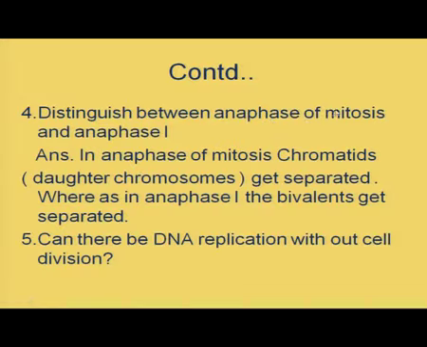Distinguish between anaphase of mitosis and anaphase I. In anaphase of mitosis, chromatids separate, and in anaphase I, bivalents get separated.